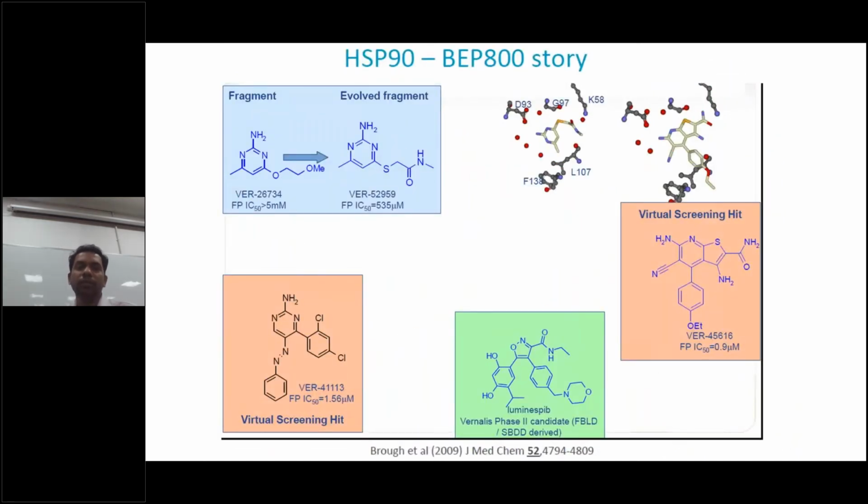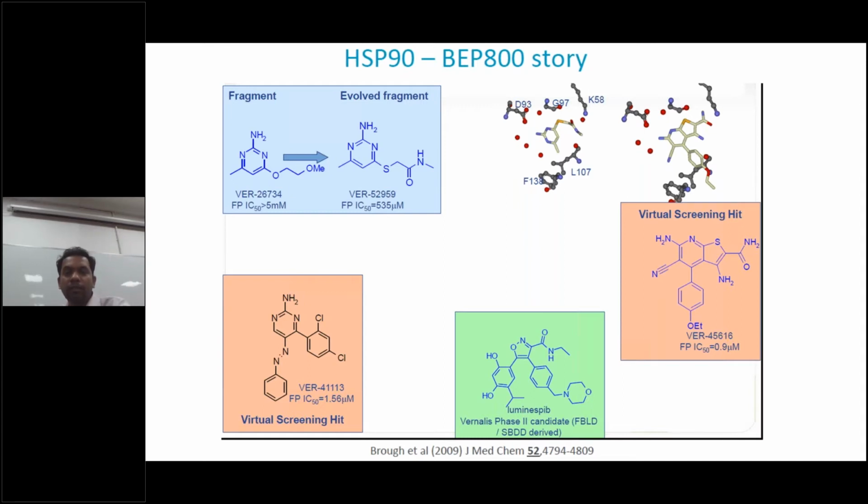So this is one example and a case study we have taken of fragment design for HSP90, which is a target for cancer drug molecules, and how it was developed by using fragment-based drug design. We can see they started with only one simple heterocyclic molecule, VER26734. The IC50 is just 5 millimolar concentration. So they have checked initially.